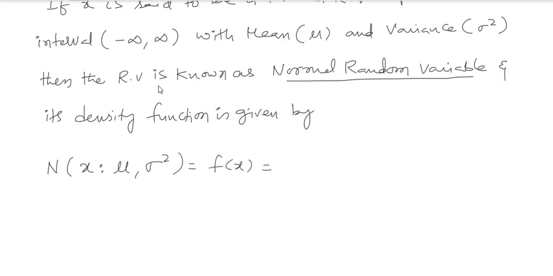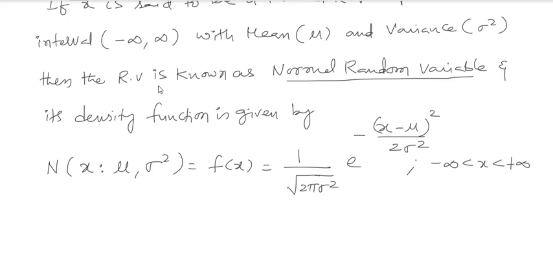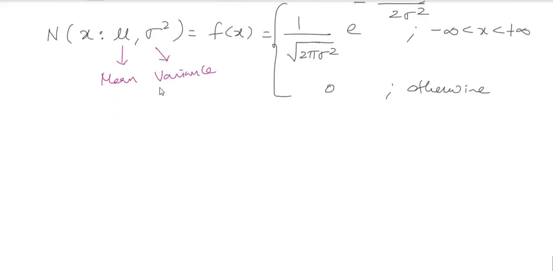So f of x is equivalent to 1 by root 2 pi sigma square, e to the power of minus (x minus mu) whole square by 2 sigma square, where minus infinity is less than x is less than plus infinity, and it is 0 otherwise, where mu is the mean and sigma square is the variance. Okay, so this is the normal distribution.